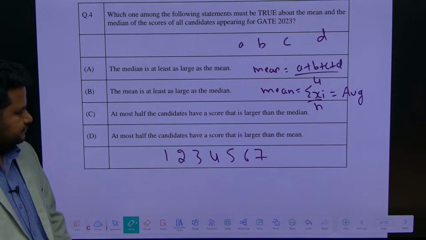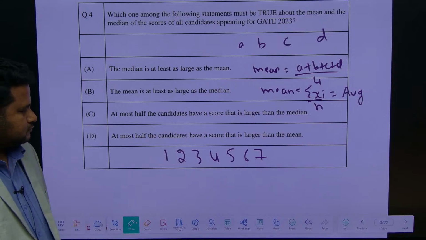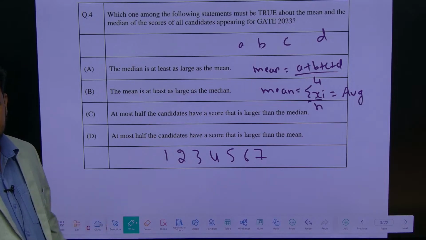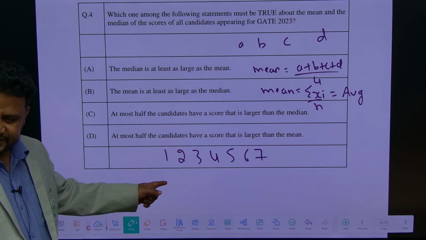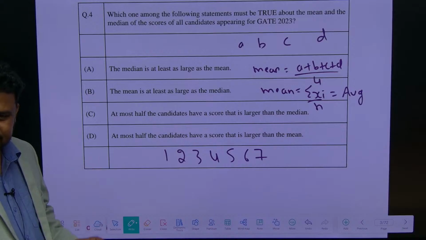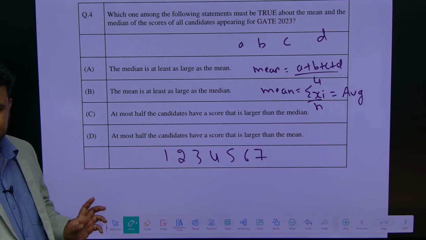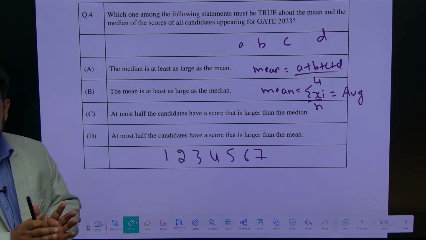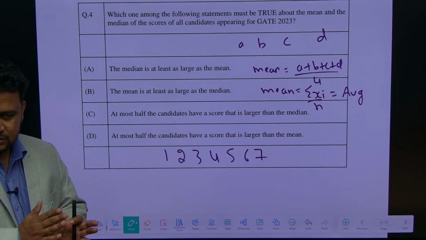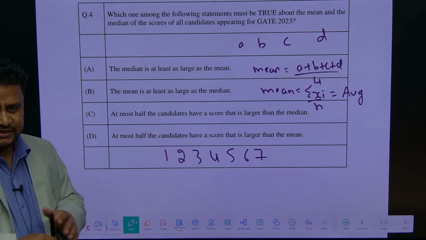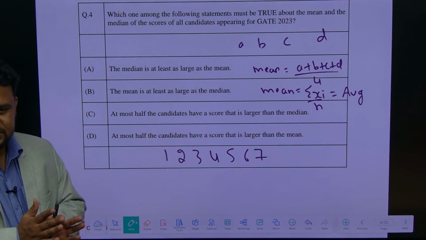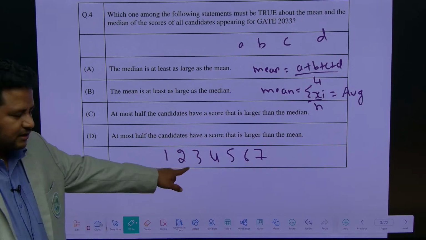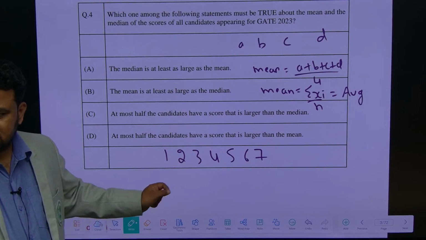Think correctly. Four only. Average is 4. Mean is also 4. What about median? Median is the middle number. It divides the set of numbers into two sets, the values which are higher than the median and the values which are lower than the median. So here mean and median are the same.